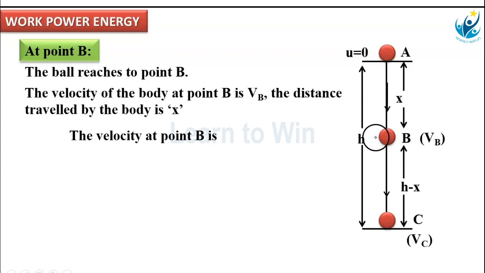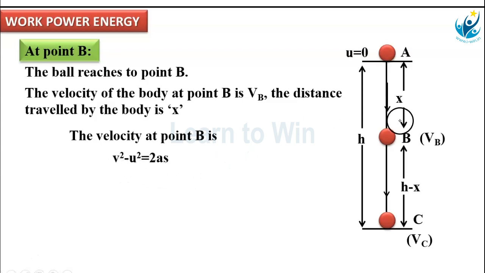It is a freely falling body, so under gravity it is moving, which means uniformly accelerated motion. How much distance does it travel to move from A to B? x distance. Hence, the velocity at B point is found by using the equation v square minus u square equals 2as.